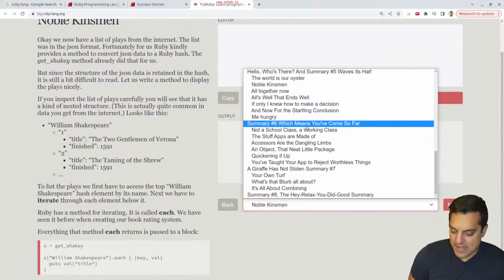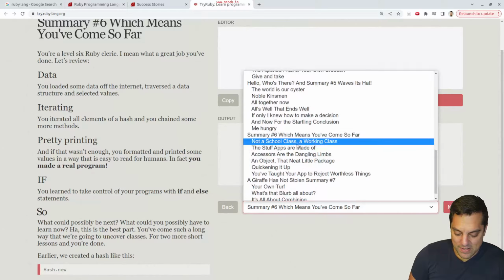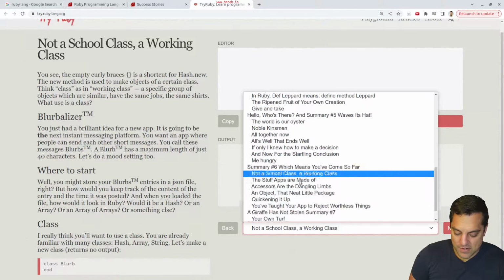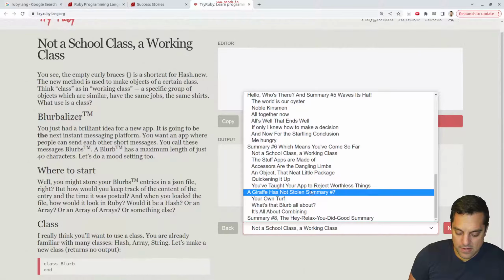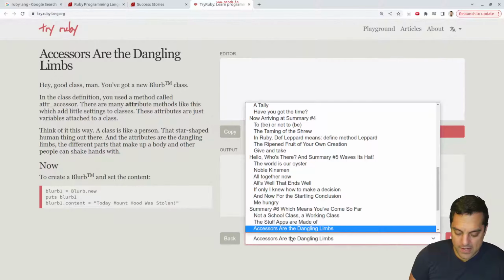I like these examples though. These are kind of nice here. They look like fun here. Pretty printing. Not a school class, a working class. Okay, so they're introducing classes. Yeah, they've got a nice job here. They've got stuff on the accessors.